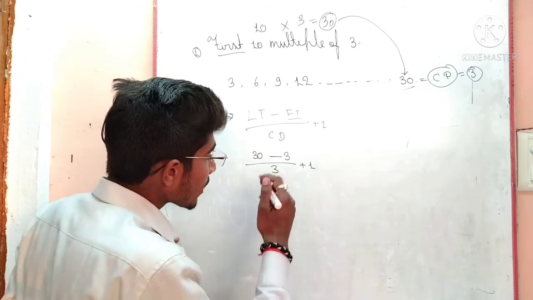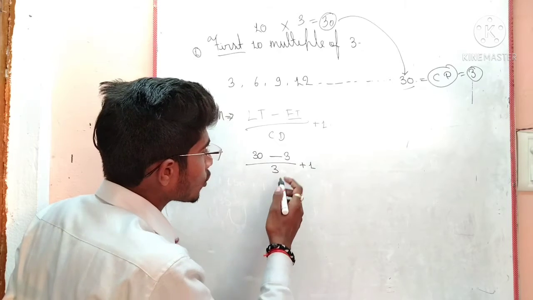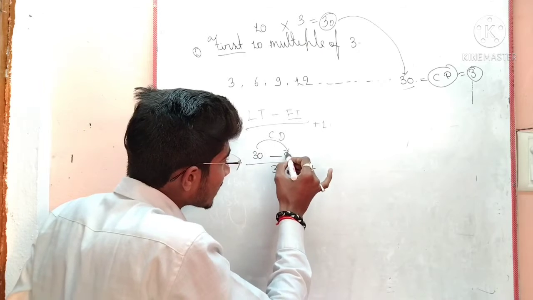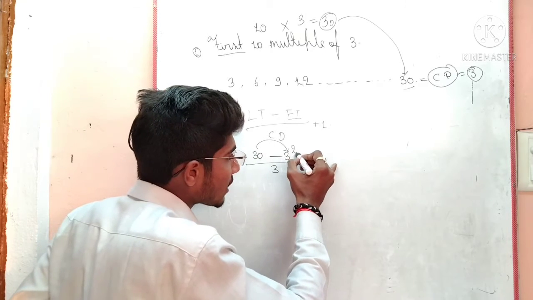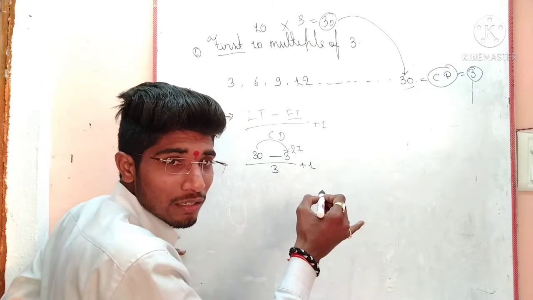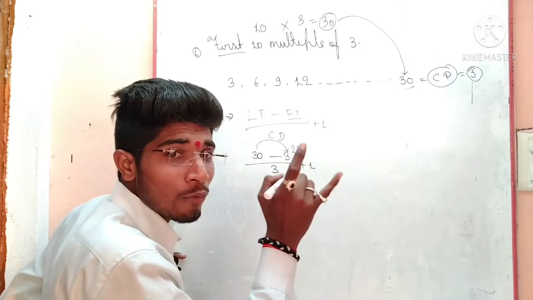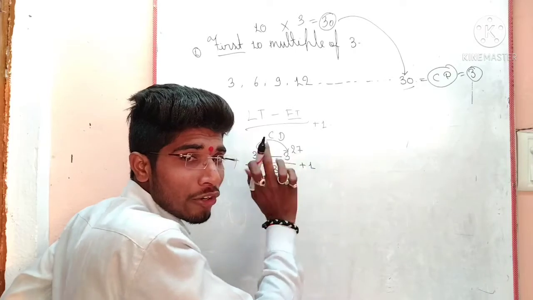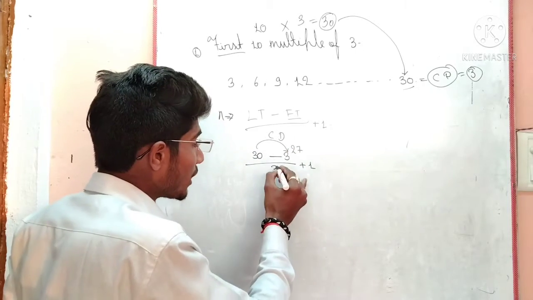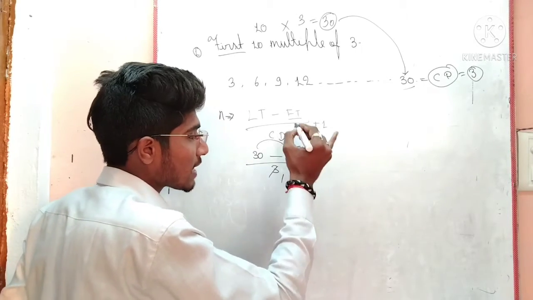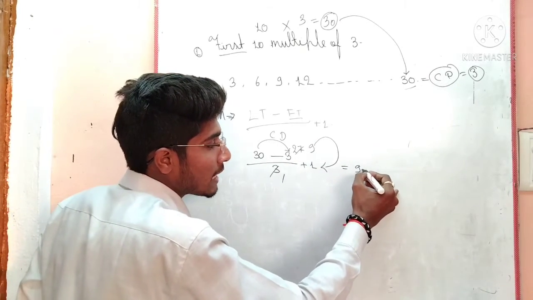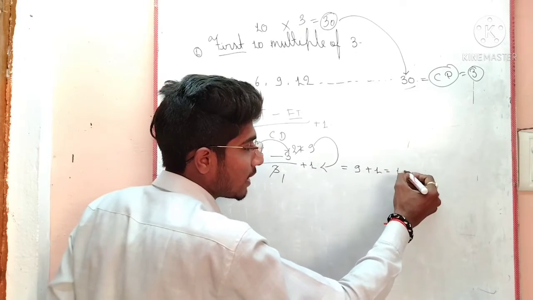How can we find it? My dear lovely child, if you don't know, you can find the answer: this 30 minus this 3 is equal to 27. Any problem? No problem. Once again, let's hear: 30 minus 3 is equal to 27. Understand? Now 27 divided by 3: 3 nines are 27, so it is 9. Now the addition of 9 plus 1 is equal to 10, my dear child.